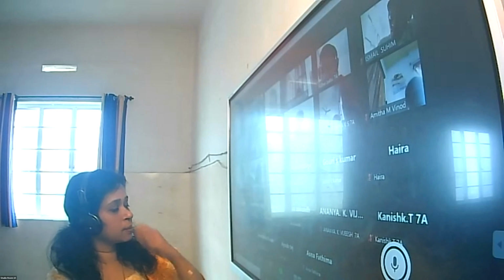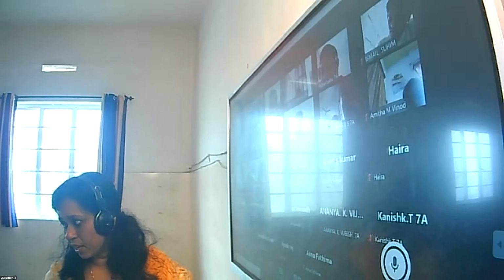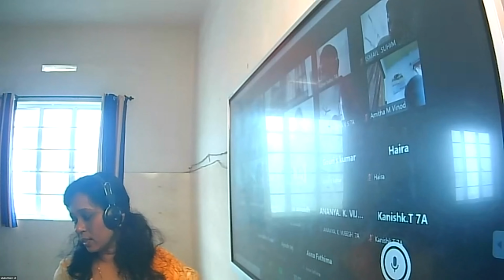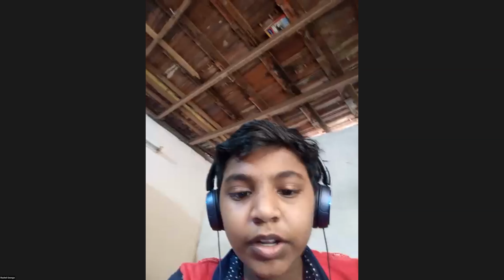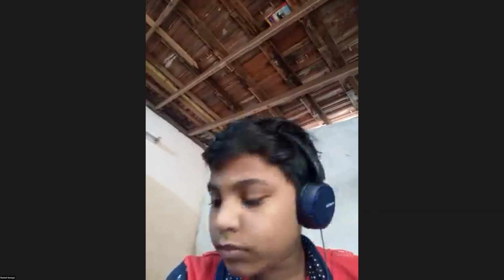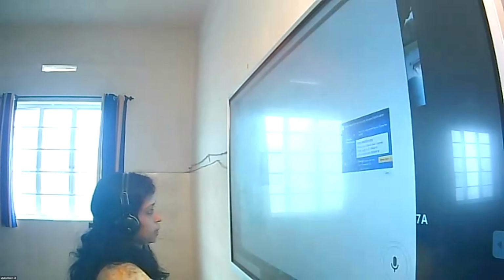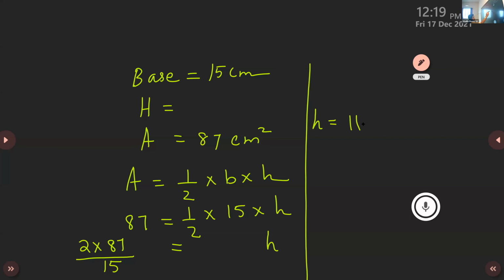That is also correct. 87 you can divide by 15, no? Then what will you get? 11.2 centimeter. Is it 11.2 or 11.6? 11.6 centimeters. This is the correct answer. 11.6 centimeters is the answer.